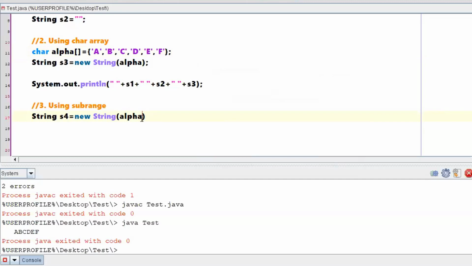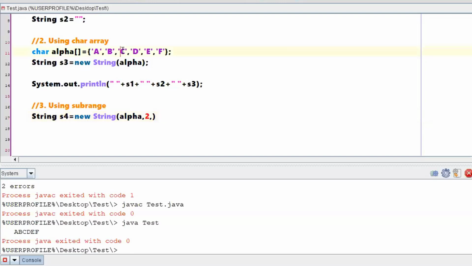So what I have to do is first pass a character array. So my character array is alpha, comma, from which point you wanted to have the list of characters. Say if my requirement is from c to e, I wanted to make it as one string, right? So what is the index of c? What is the index of c? Yeah, immediate answers. Thanks. Okay, so index of c is 2, comma, till what value you wanted to make it as a string.